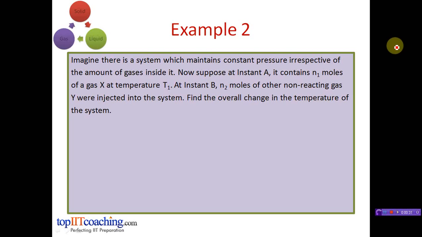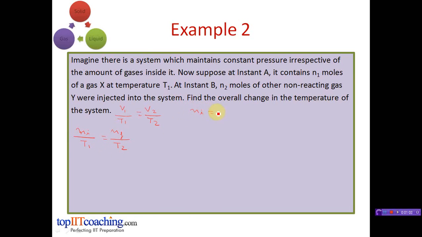Now since it's given in the question that the pressure of the system is constant, we can apply Charles' law here. So according to Charles' law, V1 divided by T1 is equal to V2 divided by T2. Now since the volume of any gas is directly proportional to the number of its moles as per the ideal gas equation, we can write N initial divided by T1 is equal to N final divided by T2.